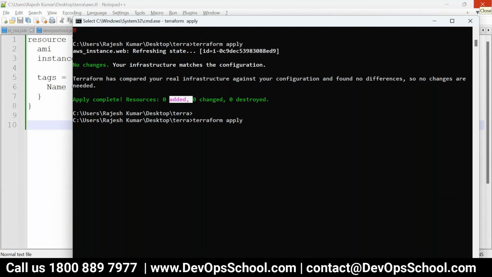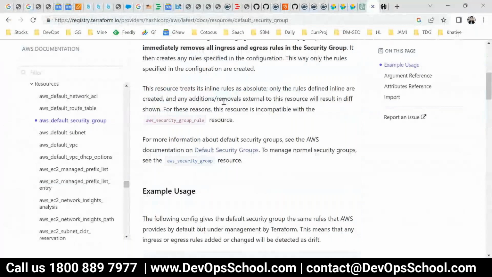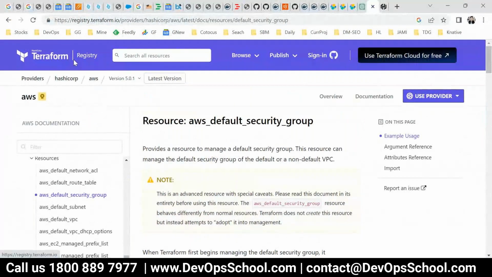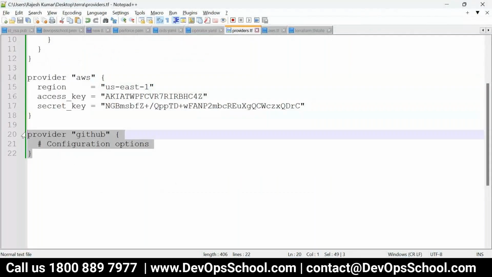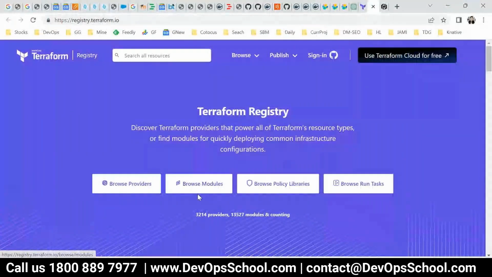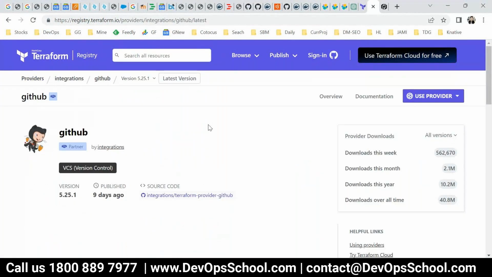Okay. So this is the way. Now let it come. Meanwhile, I'll prepare for one more provider. Which provider? The GitHub provider. So I'll go for it. Terraform GitHub, I have already installed it here. So this is the GitHub. What do you want? Repository creation. So I'll ask, hey, can you tell me what are the resources?